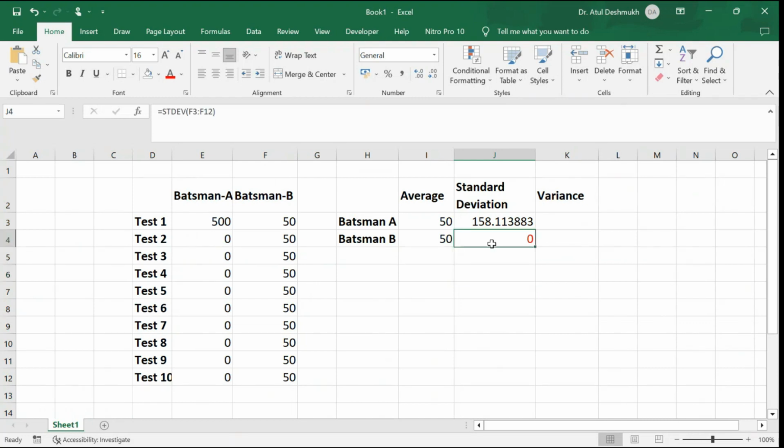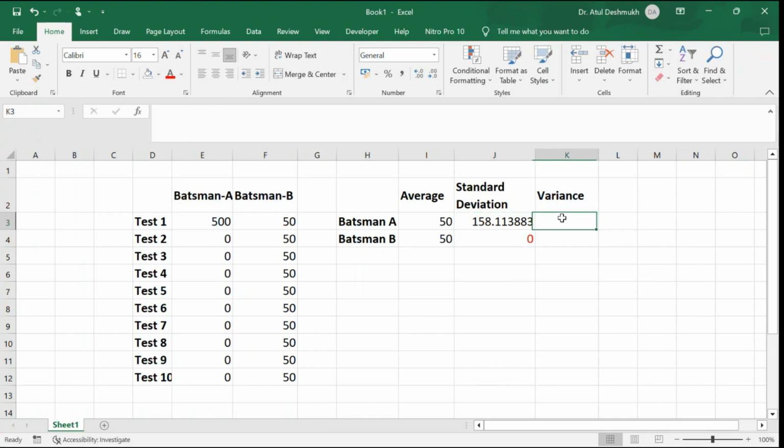So the reliability indicator is your deviation: how much you are deviated from your average. Whatever is the average for your value, this is the attitudinal value. How much you are deviating from your average attitudinal value. It's a large deviation. 150 runs is a large deviation. Here it indicates the runs, so he's having a deviation of 150 runs. Scoring 150 runs is a difficult task, all of you know, right?